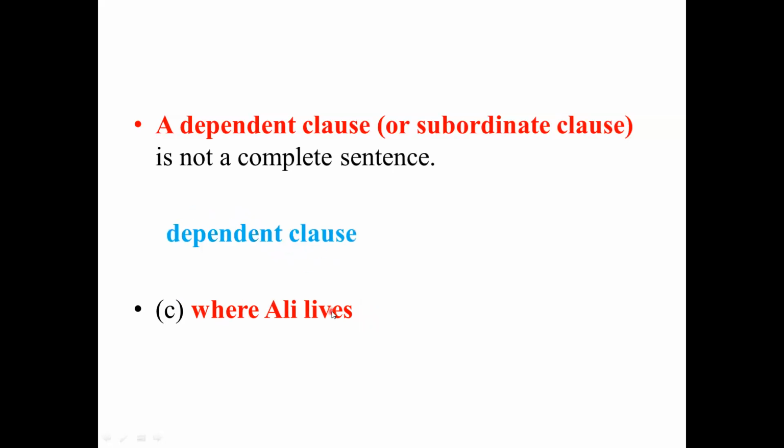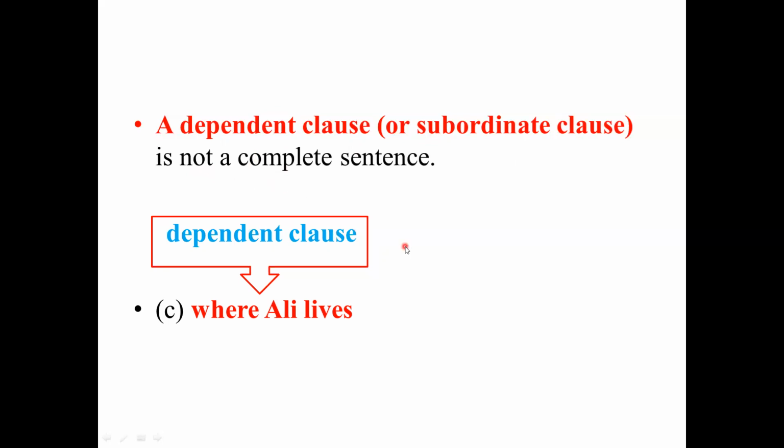Okay, we call this type of form what? A dependent clause, and also we call it a subordinate clause. So dependent clause means subordinate clause. They mean the same. Both of them are not complete sentences.